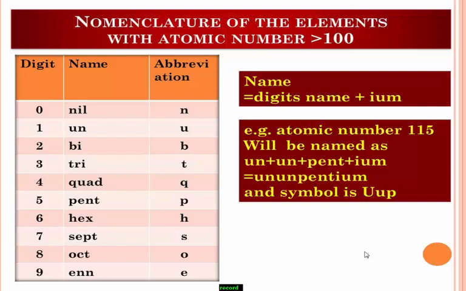Now I want to write the IUPAC nomenclature of an element with atomic number 115. How is it named? 1 means un, plus another 1, un, and 5, pent. The common ending IUM is used. Therefore, the nomenclature of the element is ununpentium.